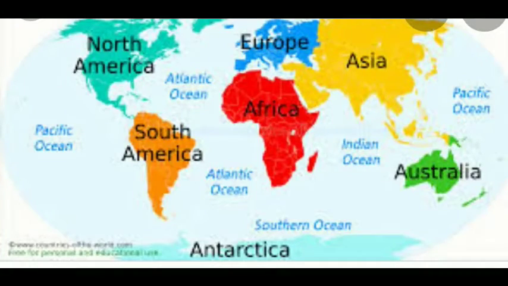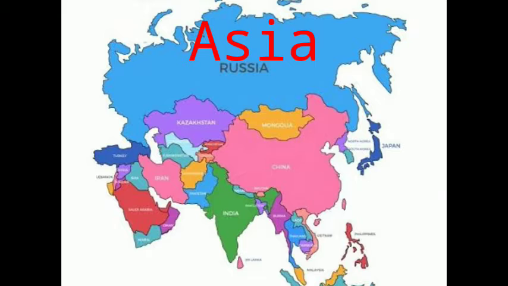Okay children, then tell me, what is a continent? A continent is a large landmass. Okay, very simple. You can see separate colors designed in this picture. It's a large landmass. So the entire land is divided into 7 large landmasses, so they are called 7 continents. Alright, now we are going to see these 7 continents.